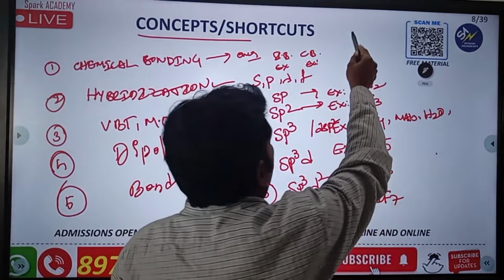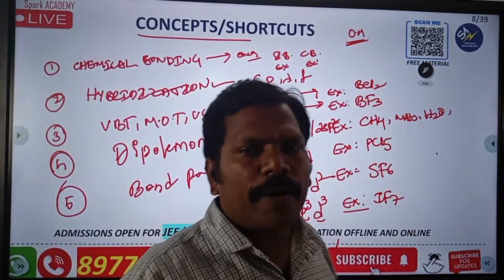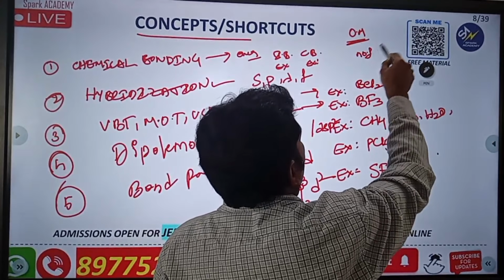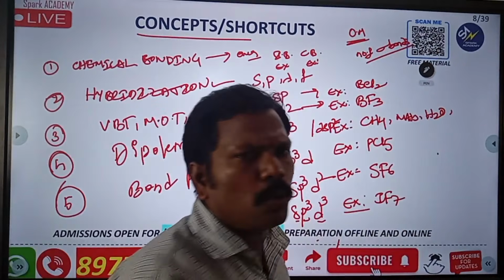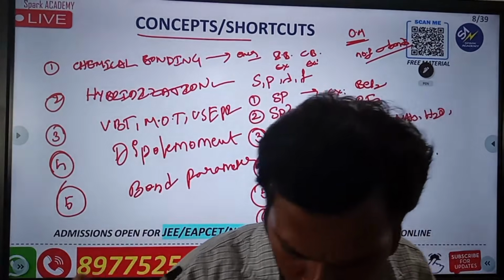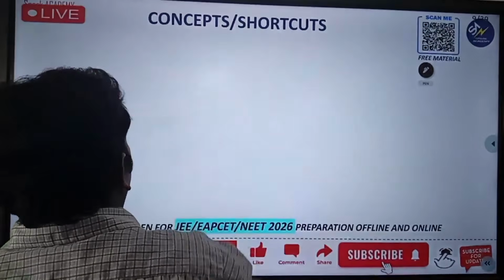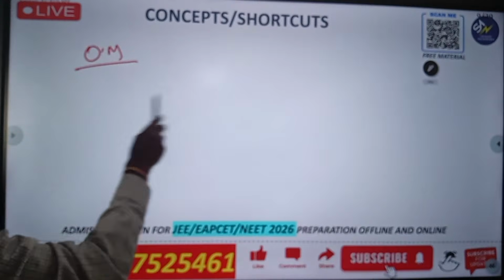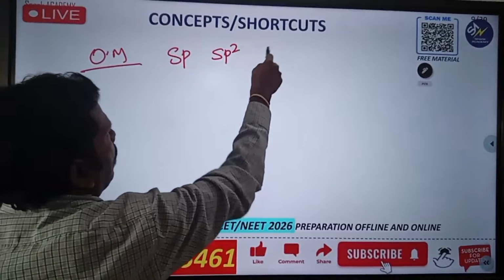If it is an organic molecule, to find the hybridization you have to count the number of sigma bonds, Nana. For an organic molecule, only 3 hybridizations are possible: sp, sp2, and sp3.